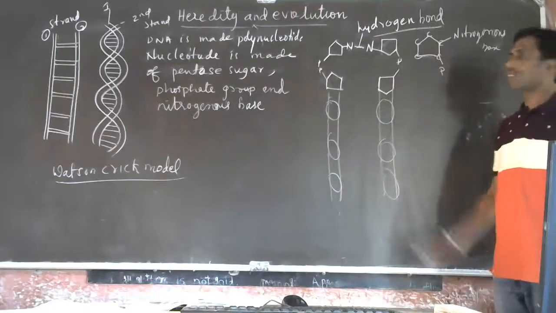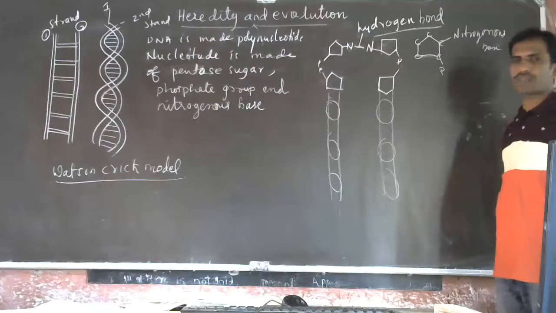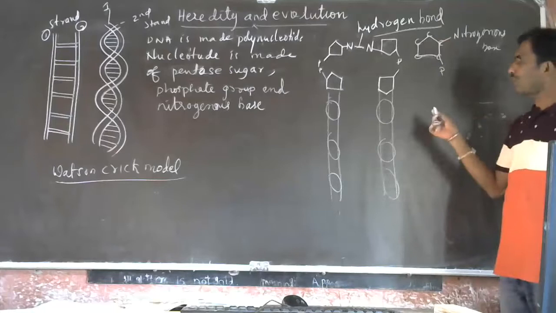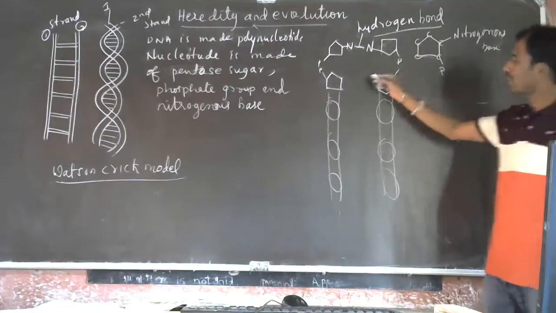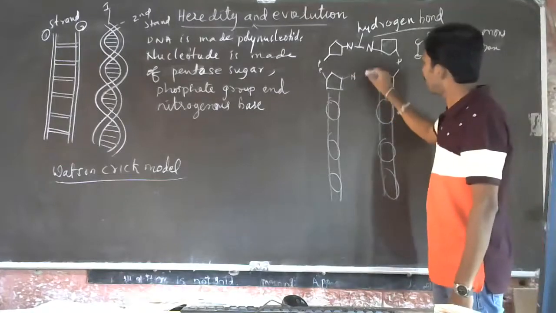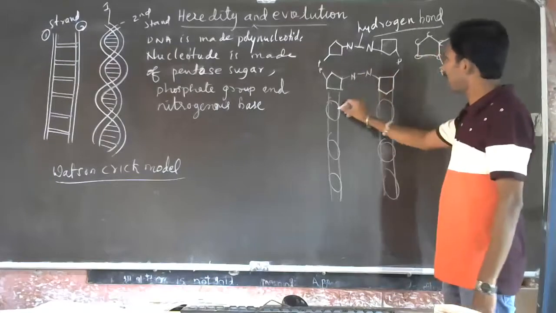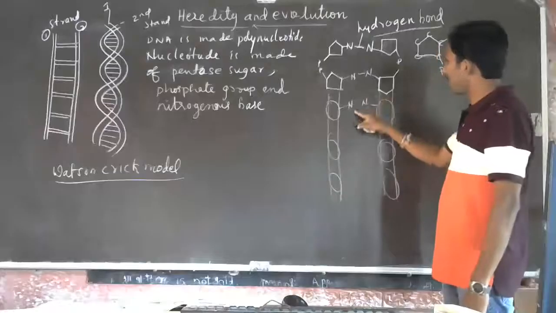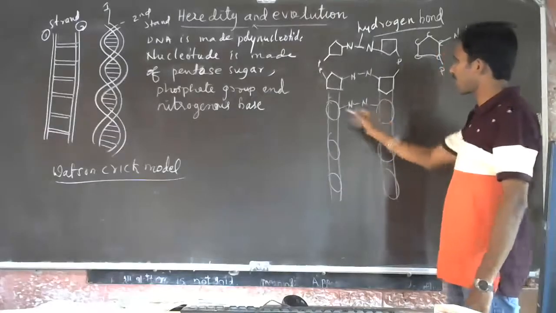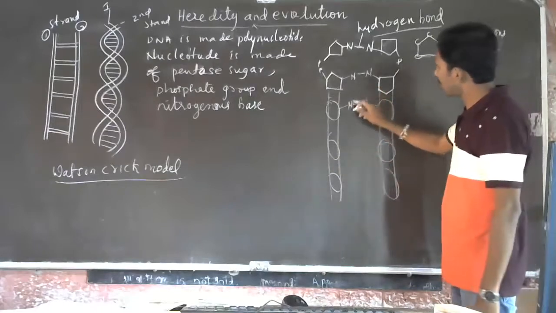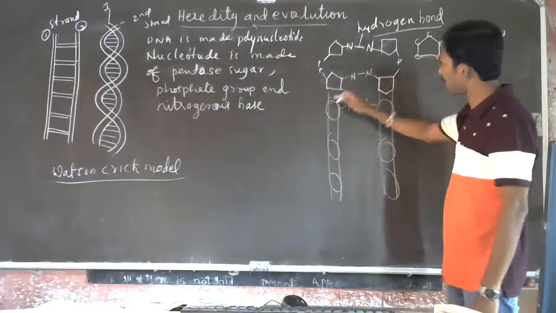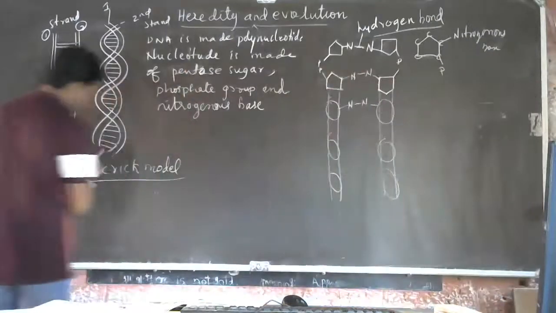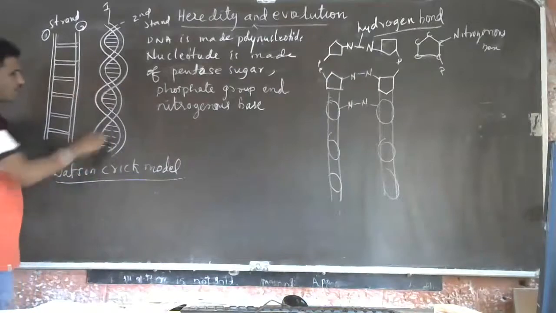So, this is how it is actually. These two strands of DNA are joined together by hydrogen bonds. See here, what happens? Both polynucleotides are connected. These nucleotides are also connected with a nitrogenous base. In between the nitrogenous base of this strand and this strand, there is a hydrogen bond.